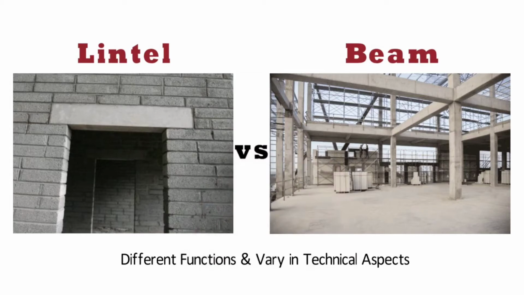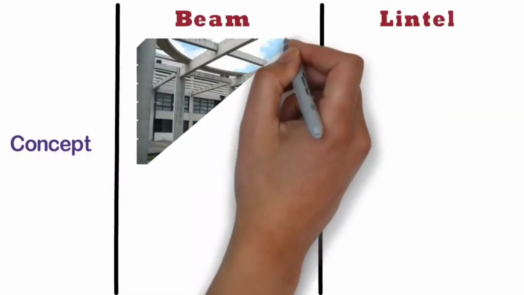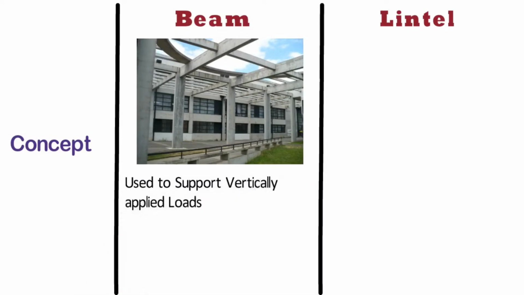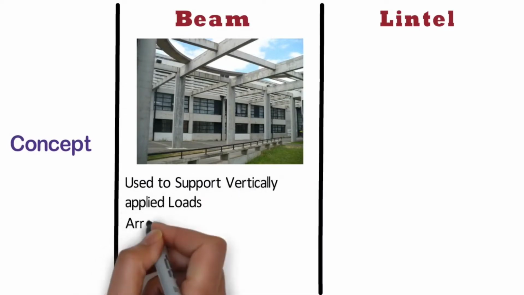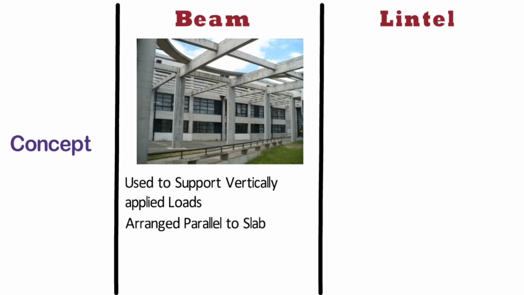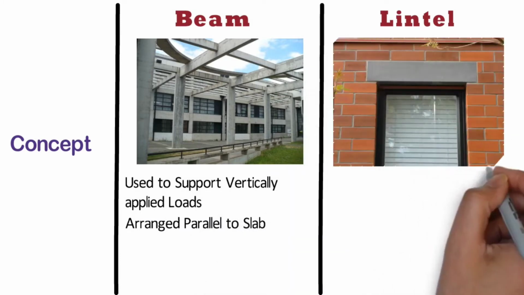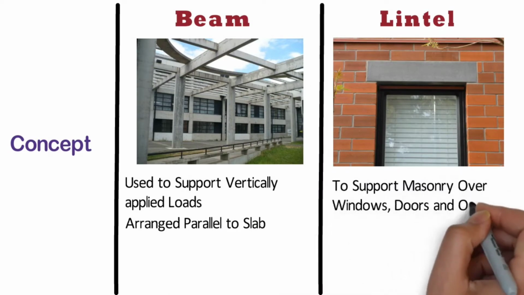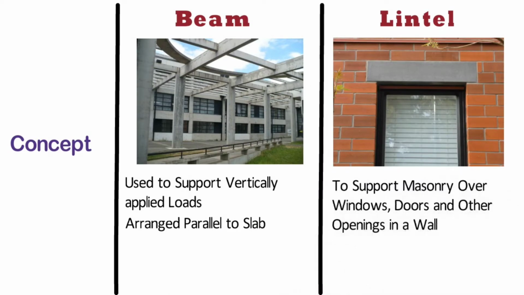So let's start. Concept. Beams are the horizontal members used to support vertically applied loads. It is a horizontal member that is arranged parallel to slab. Whereas lintels are horizontal members used to support masonry over windows, doors and other openings in a wall.